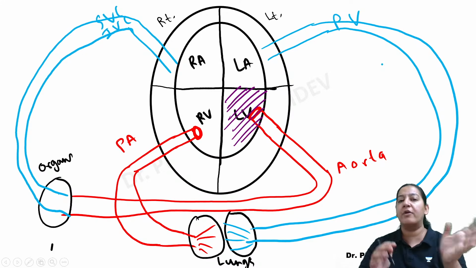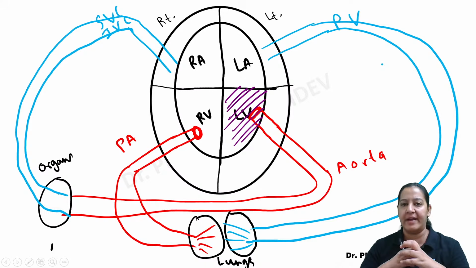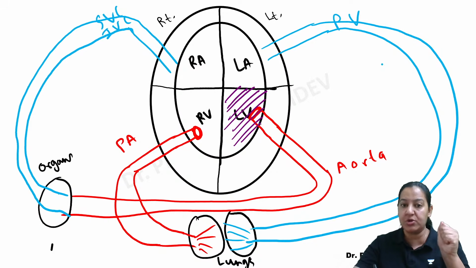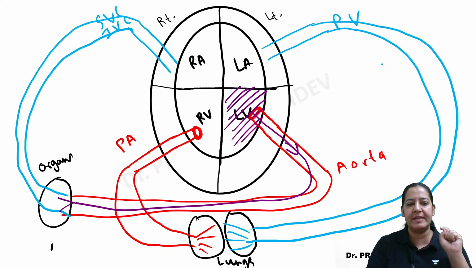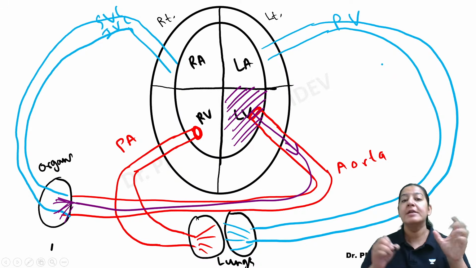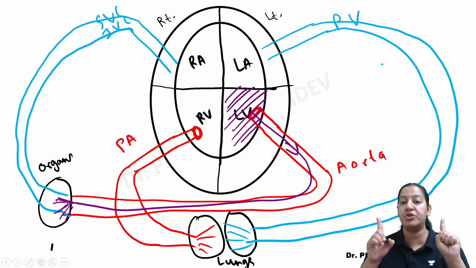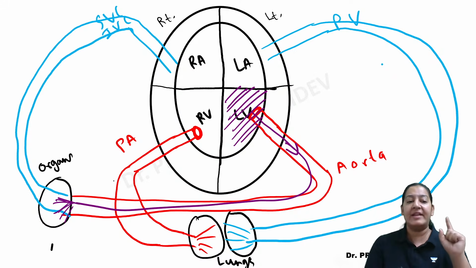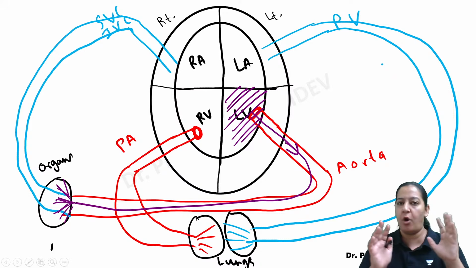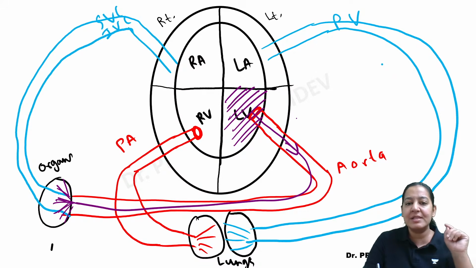The left side of the heart contains pure blood. Whenever the left ventricle contracts, whenever the left ventricle does systole, the pure, oxygenated blood comes into the aorta, and that blood is given to all the organs. Whenever the left ventricle is contracting, oxygenated blood is coming into the aorta and is distributed to all body organs from head to toe. So this is the supply of the heart, the supply of the myocardium.